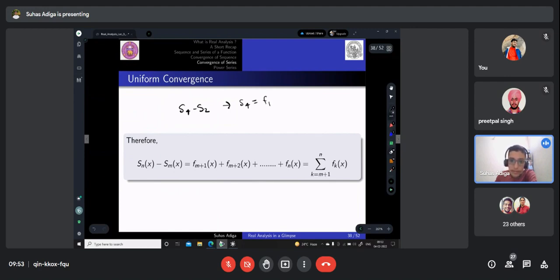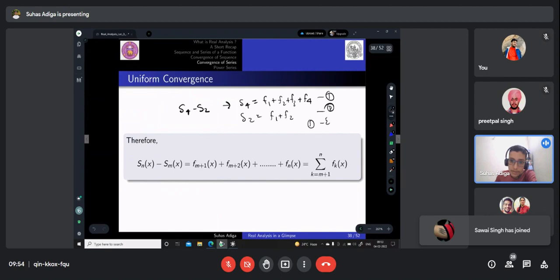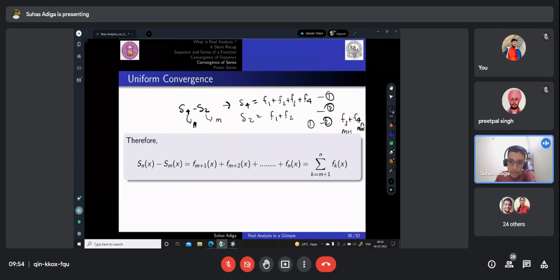It will be f1 plus f2 plus f3 plus f4, right? And s2 will be f1 plus f2. And when you subtract, s4 minus s2 will give you f3 plus f4. So if this was n and this was m, then this is m plus 1 and this is m plus 2, right? Or you can say this is n also. Clearly the sequence goes from m plus 1 to n. So I can write this as sigma k equal to m plus 1 to n fk of x also, right?